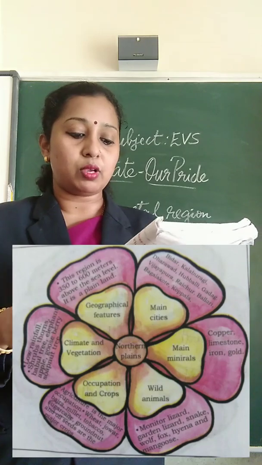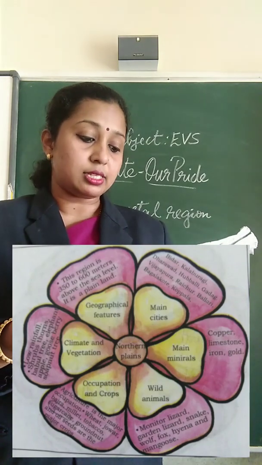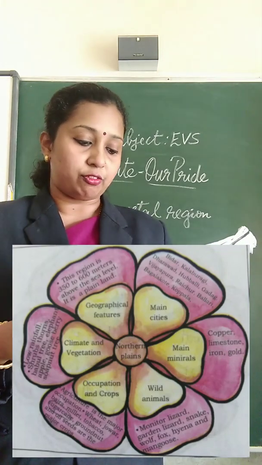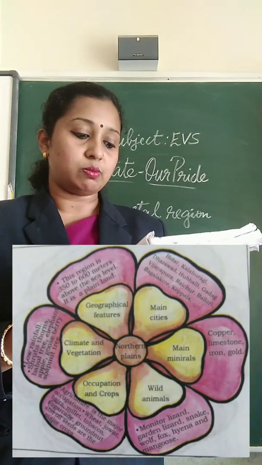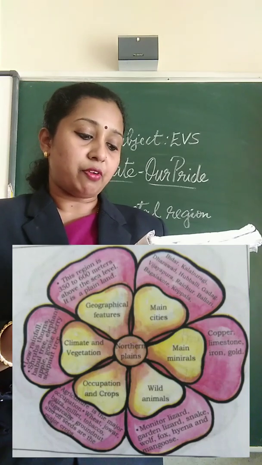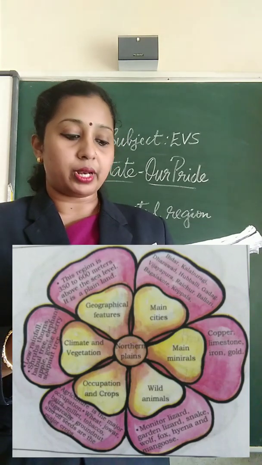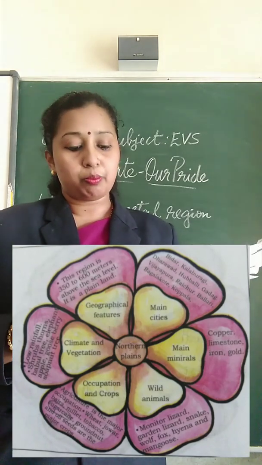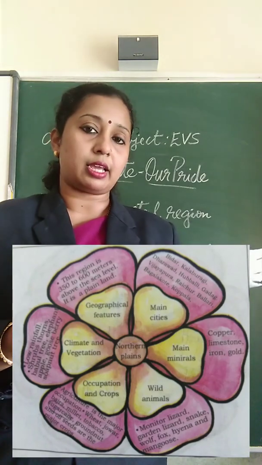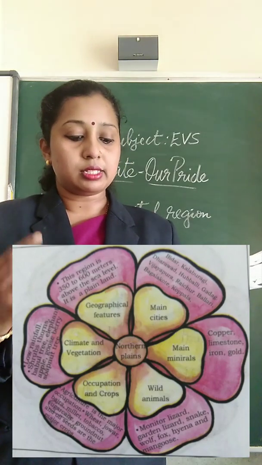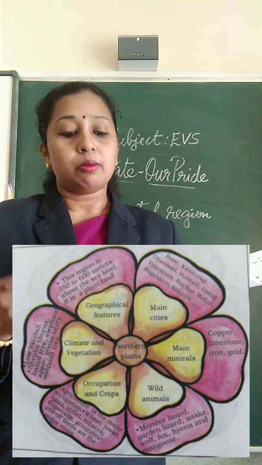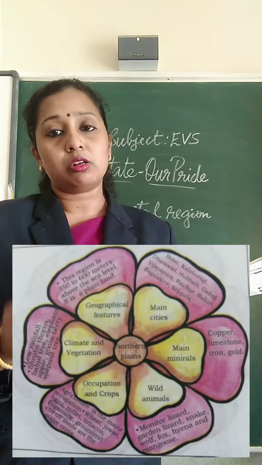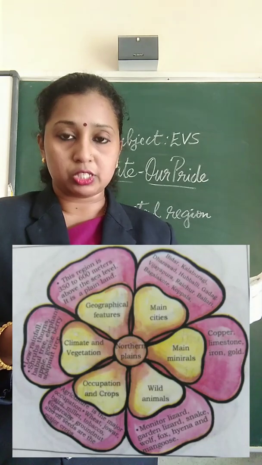And the climate and vegetation of northern plain is low rainfall. So in this region we get only very low rainfall. Then shrubs, thorns, babul trees, elephant apple, gooseberry, soap nut trees, etc. are found in this region. And the main occupation in this region is agriculture itself, like Malanad region.